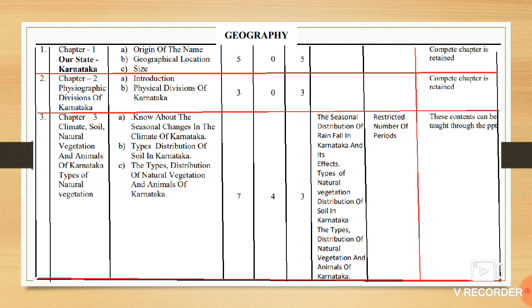Whereas chapter number 3, climate, soil, natural vegetation, and animal life. Here, the seasonal distribution of rainfall in Karnataka and its effect, types of natural vegetation, distribution of soils, the types of distribution of natural vegetation, and animal life. These three concepts have been reduced, meaning they have been dropped.